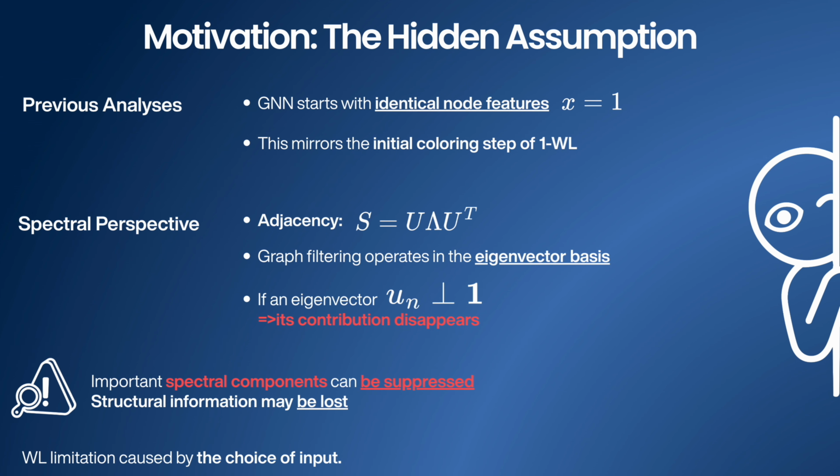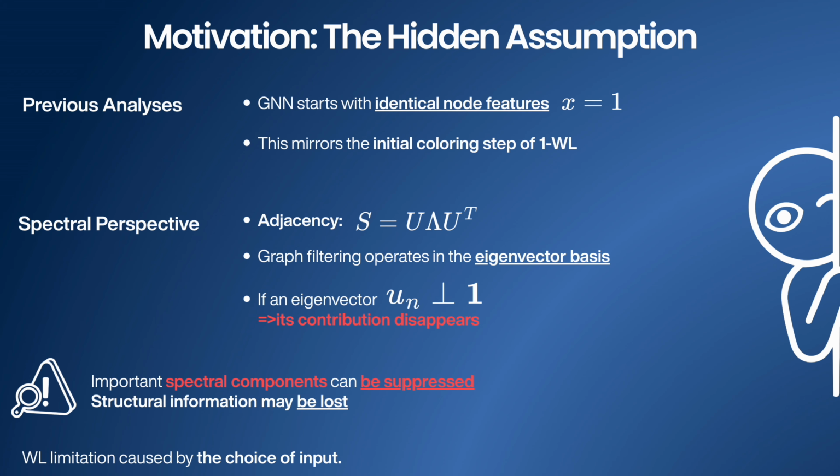So, the key observation is that previous WL-based analysis assumed that the GNN starts with identical node features, typically the all ones vector. This mirrors the initial coloring step in 1-WL. But from a spectral perspective, something interesting happens. The adjacency matrix can be decomposed as S equals U lambda U transpose, meaning filtering operates in the eigenvector basis.